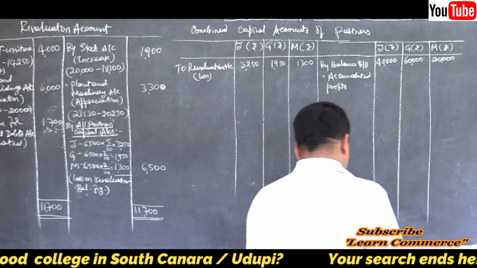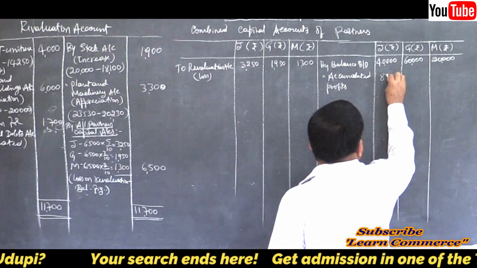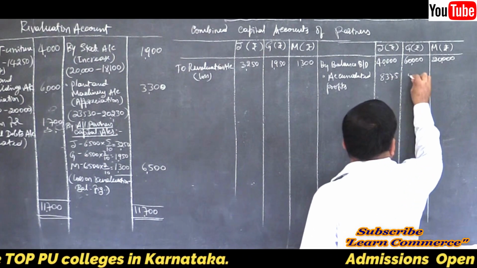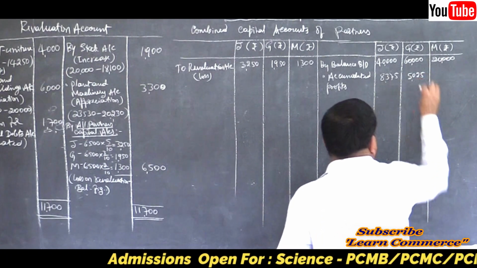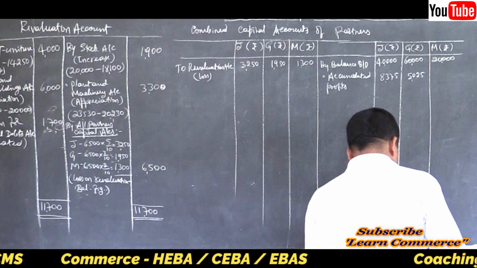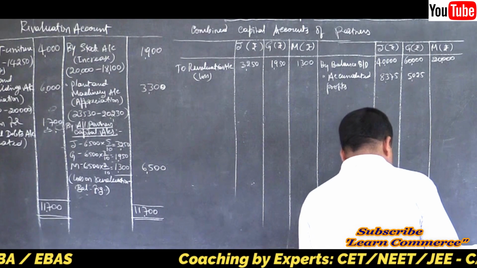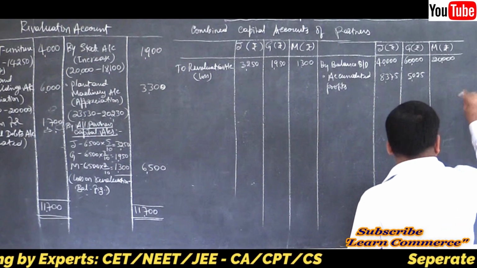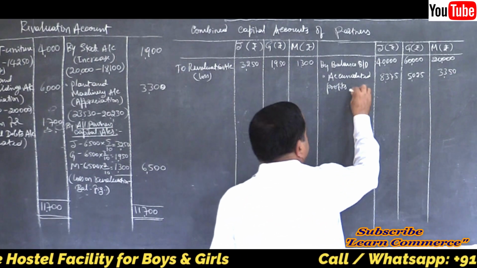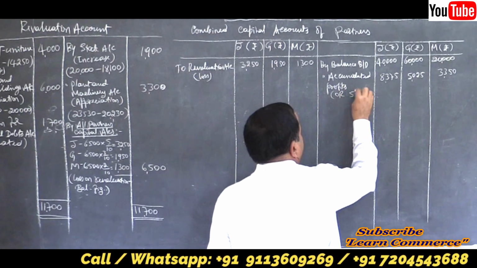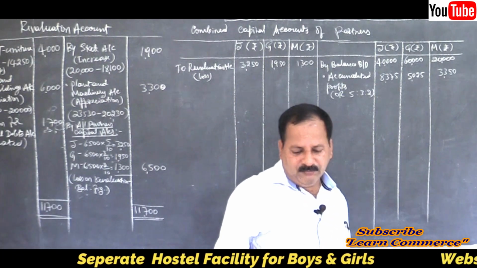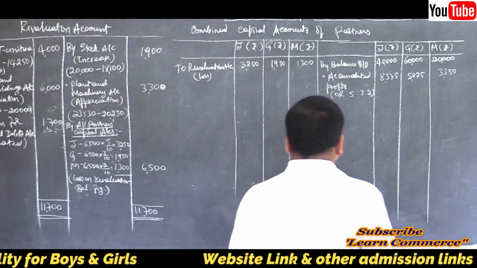Write the amount. 8,375, 5,025 and 3,350. Accumulated profits, old ratio 5:3:2. Yes. Then, what is the next one?